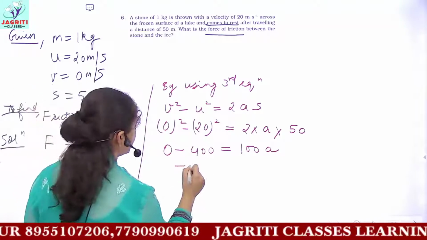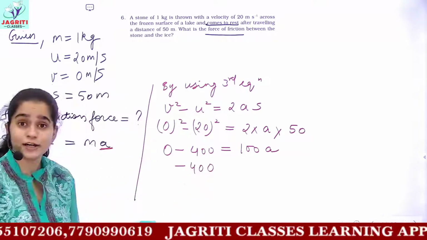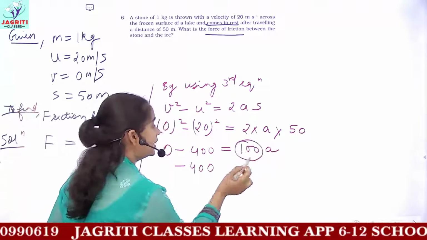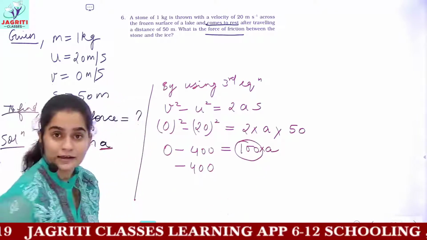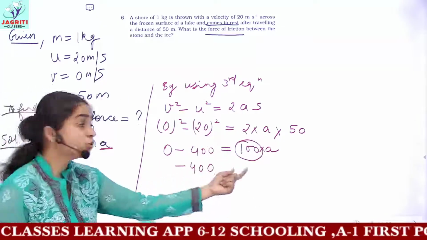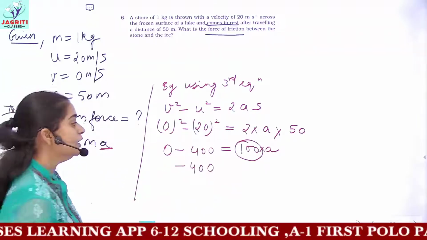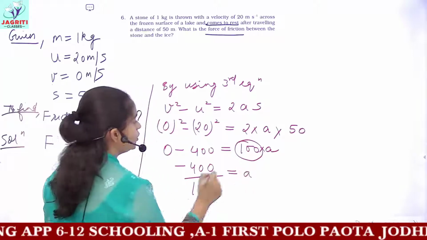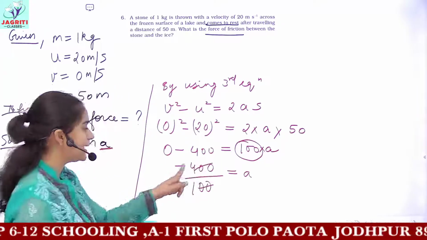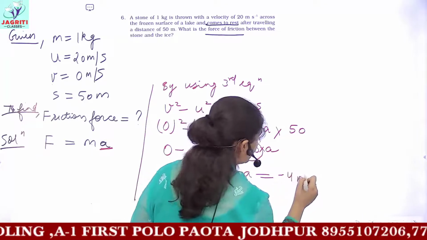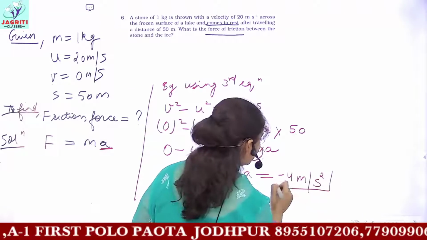0 minus 400 would give you a value of minus 400, and to find the value of a, we will be transposing this 100. It is being multiplied with a. So whenever a thing is being multiplied and you transpose it to the other side of equals to, then it gets divided. So this gives you a value of a, and when you check, you get a equals minus 4. So a here is minus 4 meter per second square.